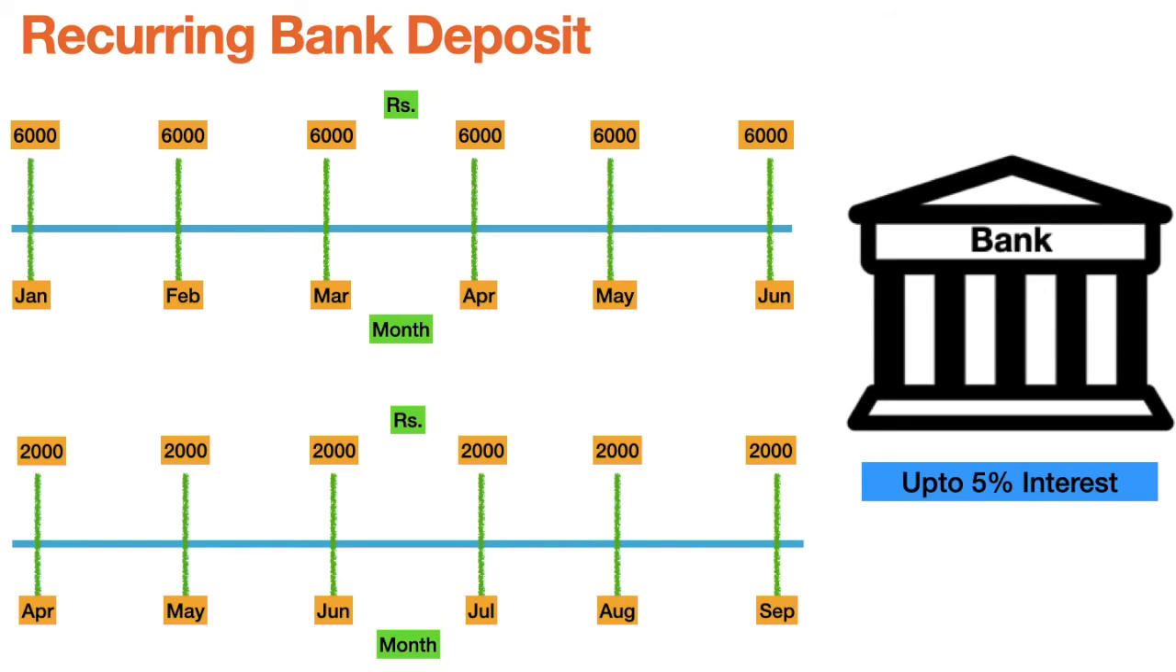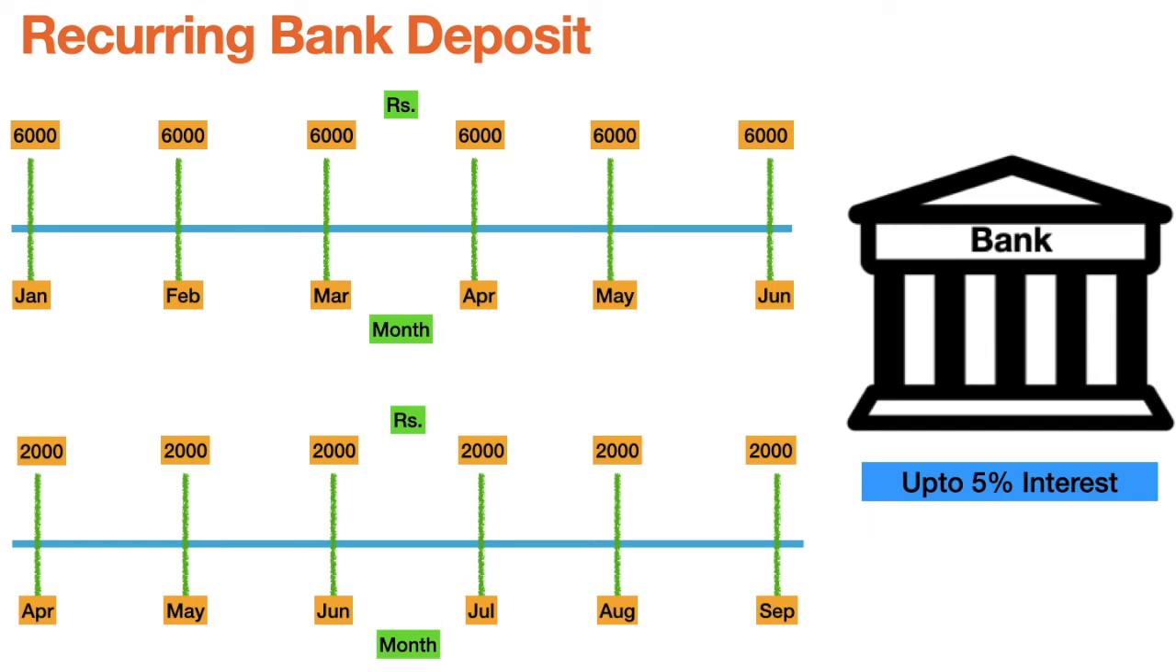Next is the recurring bank deposit. In this, you give a commitment to the bank that for the next 3 years or 4 years or any number of years, you're going to deposit X amount in that particular account every month. Suppose, let's say 6,000. So every month on the 5th or 6th or whatever date you select, on that particular date you're going to deposit that amount.